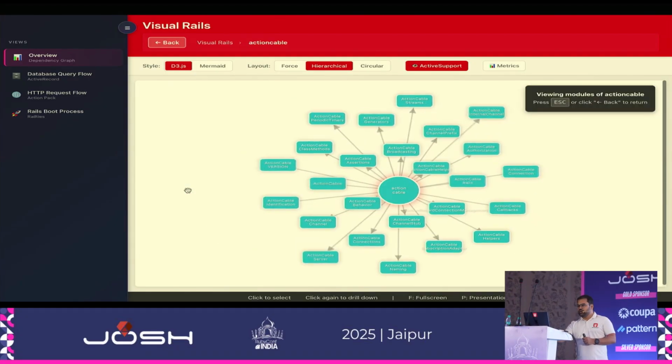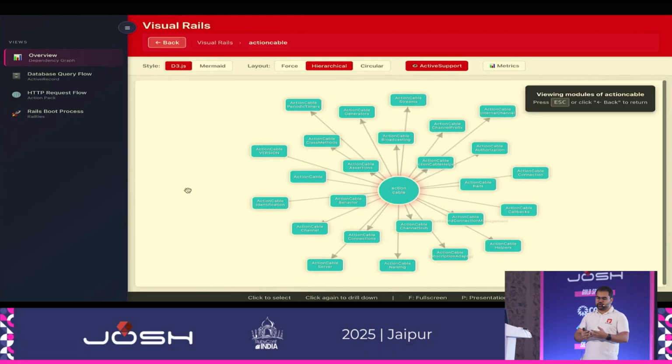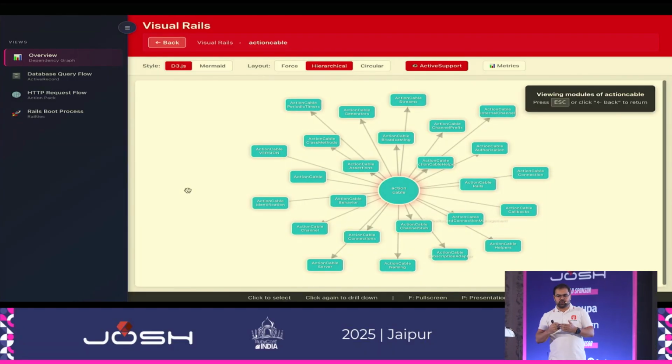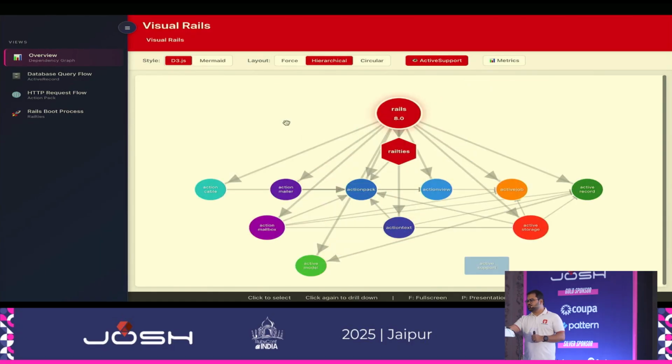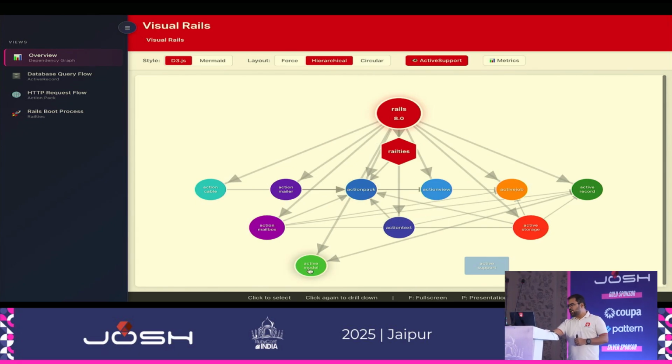You can select Action Cable, see all the details, and if you click again, you also see what the subclasses and dependencies are further into it. I'm not sure if the contrast is good and if it is visible for you to read, but you can play around with this. Some of the layouts that I'm planning to work on will also fix some other layout issues. For example, if right now you go into something pretty big, like Active Record, it would be fun to see this.